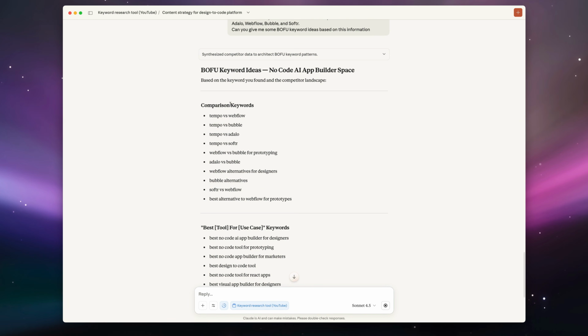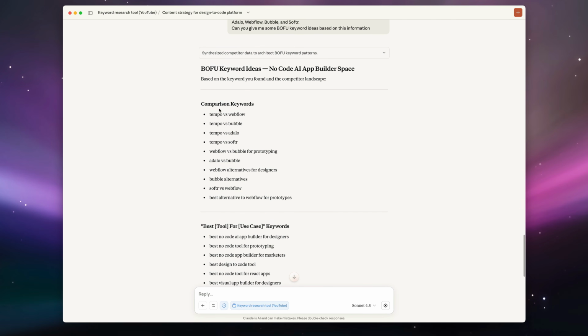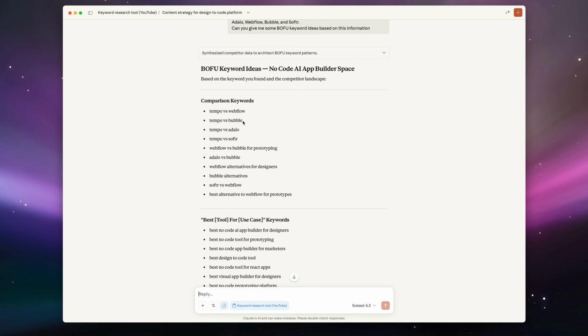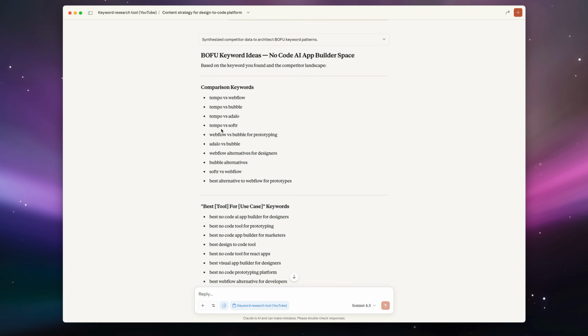Now we can see it's giving us some more bottom of funnel keyword ideas here. So comparison, Tempo versus Webflow, Tempo versus Bubble. These are great landing pages to go after, but I wanna go after non-branded search terms. So here we can see Adalo versus Bubble, Softr versus Webflow, Bubble alternatives. These are great keywords to go after. For example, if we do Adalo versus Bubble, we can target that keyword and then in that article, compare those two tools and then mention if there's certain use cases that the users still might need that these tools don't have, they can check out Tempo.